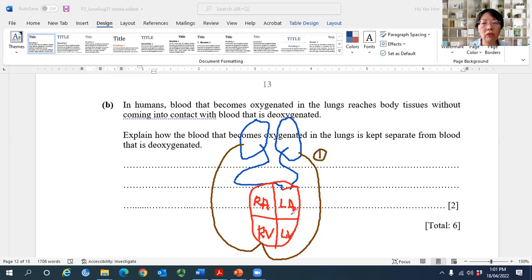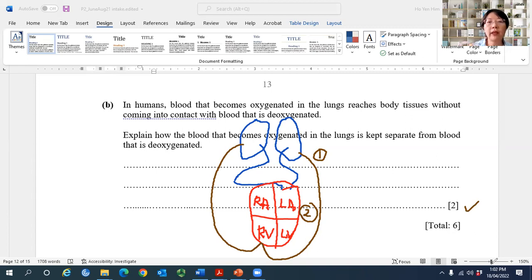Second thing, when it arrives at the heart, the oxygenated blood will only go to the left part of the heart, which is separated from the right part of the heart by the septum. So oxygenated blood will go into the left part of the heart, whereas deoxygenated blood goes to the right part of the heart, separated by the septum. So that's one mark for the lungs, and the heart structure is the second mark. So therefore, this is 2 marks. These are the 2 marks that I'm looking for.